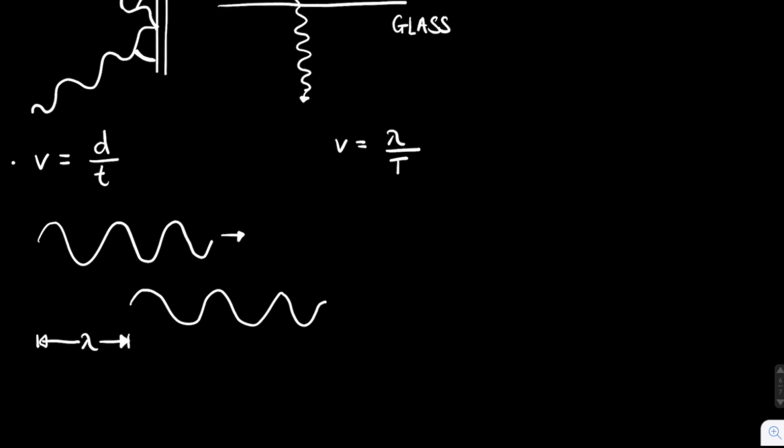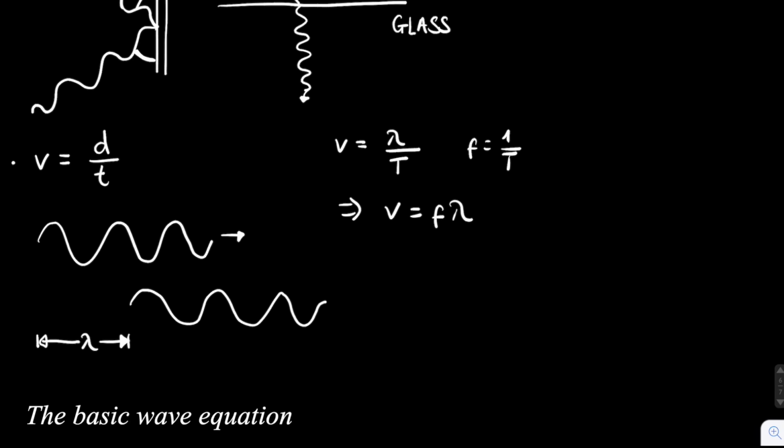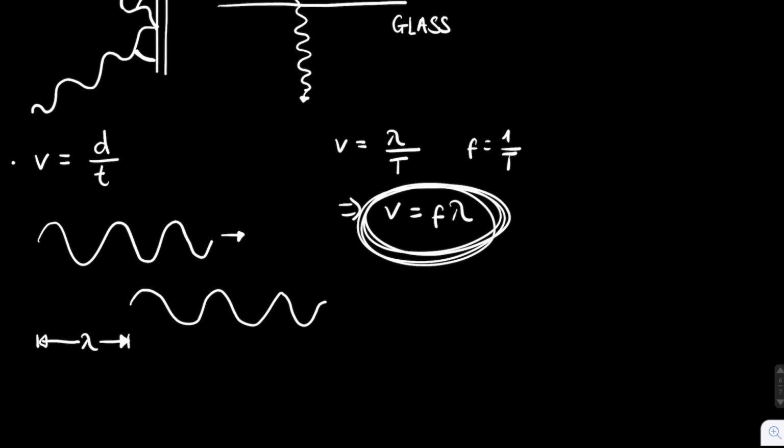But we said that the period is the inverse of the frequency, because f equals 1 over T. Therefore, we can say that v equals f lambda. The wave speed is equal to the frequency multiplied by the wavelength. And this is such an important equation. It's basically how you convert between wavelength and frequency and speed, and it's a very fundamental equation.